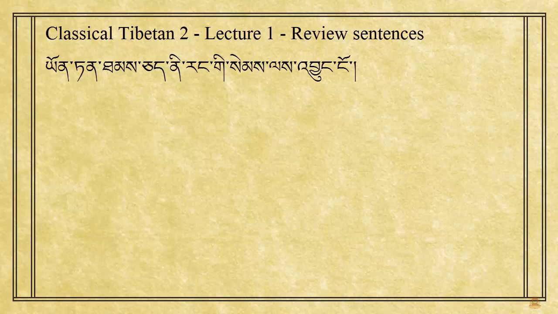First we find the nominal group yunten tamche. It means all qualities, or all good qualities, and it's marked by the particle ni, which denotes a topic. And coupled with the main verb, we get all good qualities arise. Then we have rangi sem. I like to call this an extended nominal group. It's a unit consisting of multiple parts, in this case rang and sem, and they're joined by a connective particle. This unit, or extended nominal group, means one's own mind, and it's marked by the source particle le.